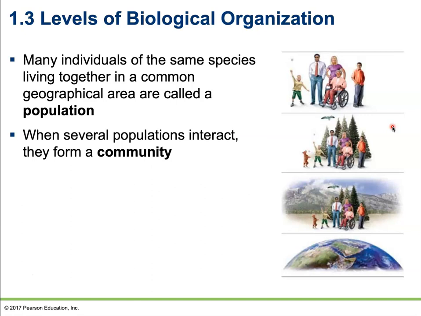So just as an example, there is a community in my house. There is a human population made up of myself and my husband. There is also an ant population made up of all the ants that are crawling in now that the weather is warmer. There is a spider population of the insects, of the spiders that eat the ants. In my backyard, there is grass, which is a grass population. There's also a tree population. Now, granted, the tree population only consists of one tree, but we have all of these different populations living and interacting in the same area, all form what is known as a community.